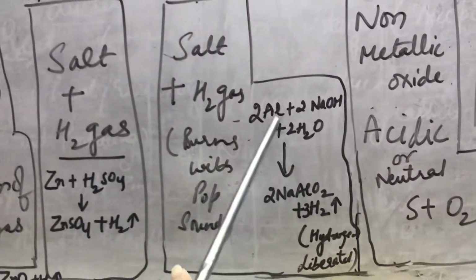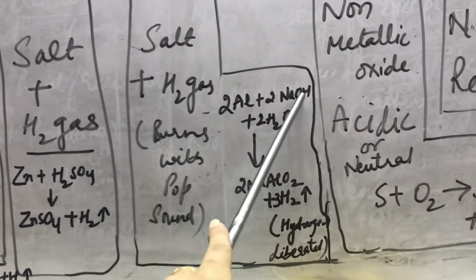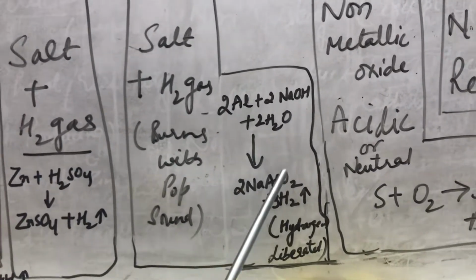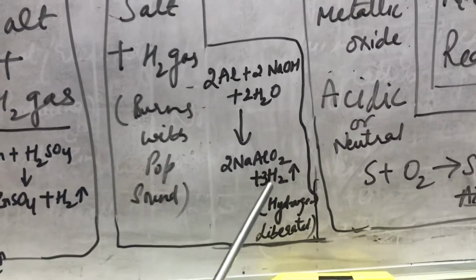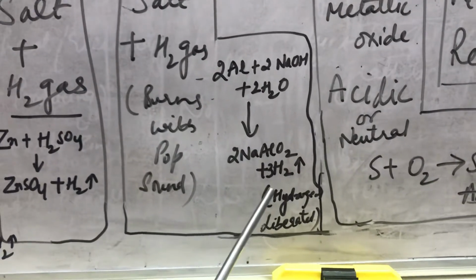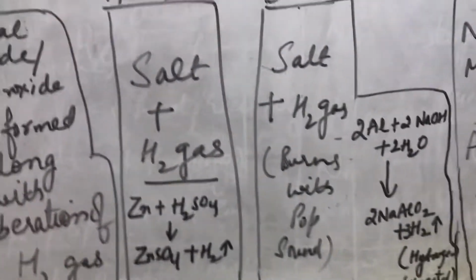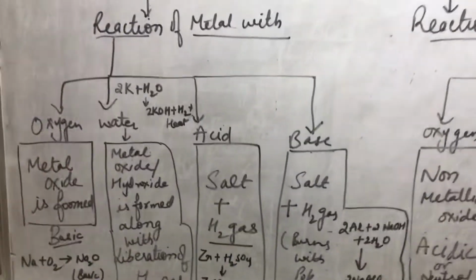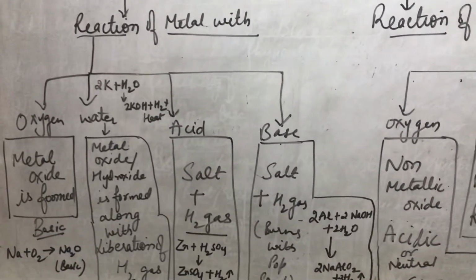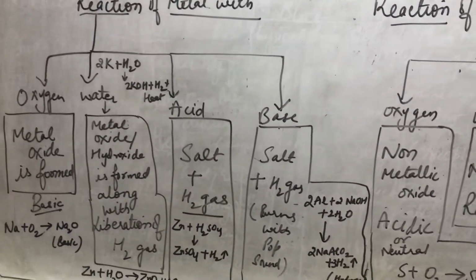The example is aluminium. It is a metal. This one is your base. And whenever they react, they lead to the formation of salt and liberation of hydrogen gas. So this is up to the reaction of metals with oxygen, water, acid and bases.